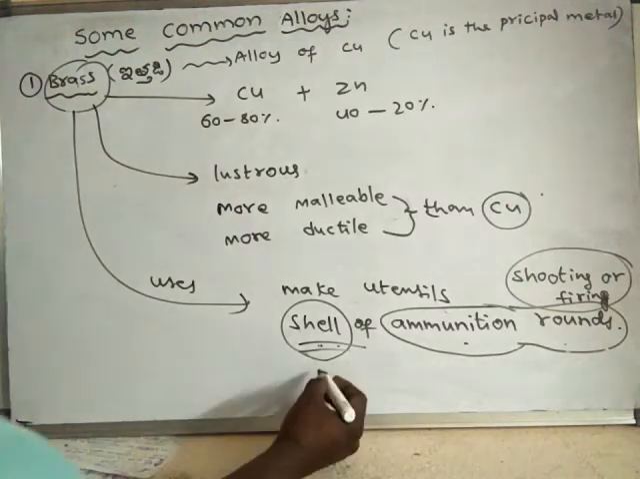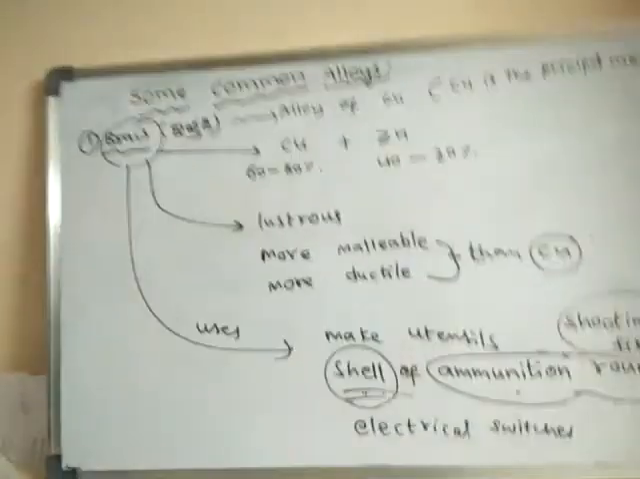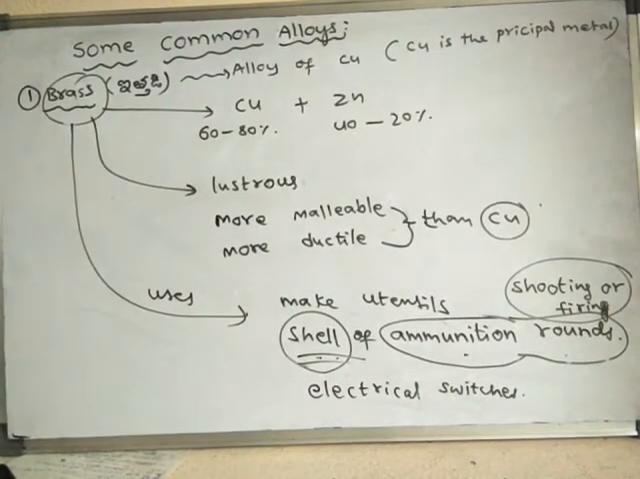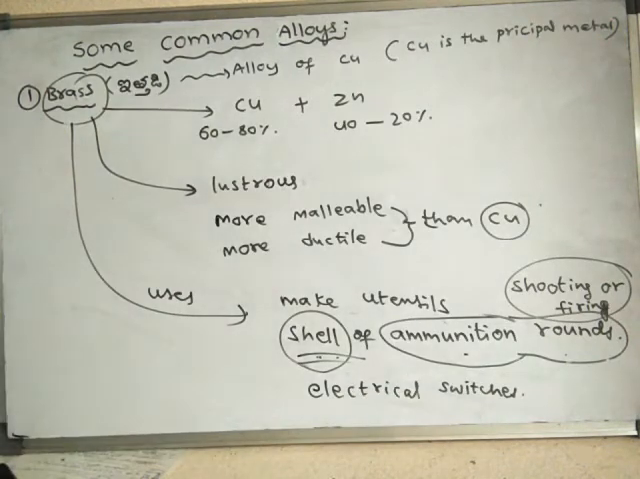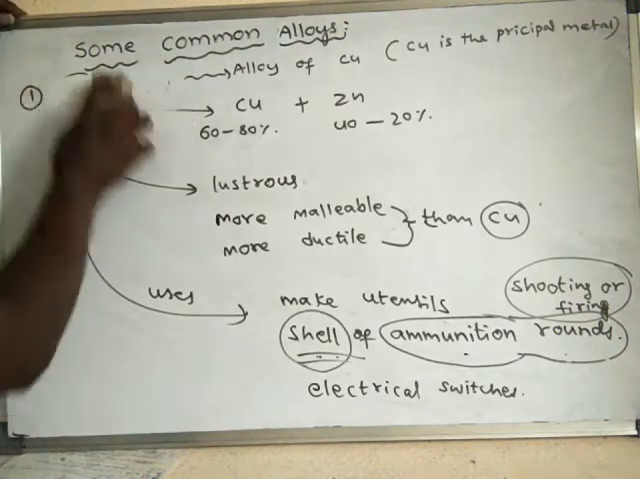Right. Next, electrical wires or else electrical switches. It is also used to make electrical switches. So like this, the alloy brass can be discussed. Next, after brass, we will discuss another alloy, bronze.